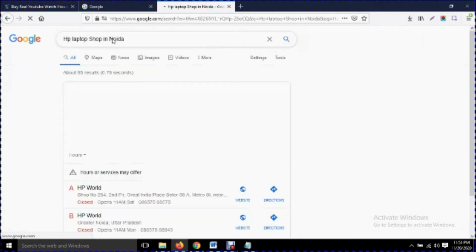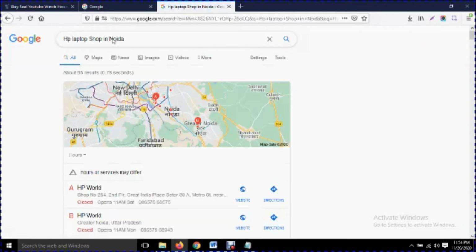Now Google gives us results related to our long tail keyword, meaning we will get information about HP laptop shops in Noida location. So this is an example of a long tail keyword.